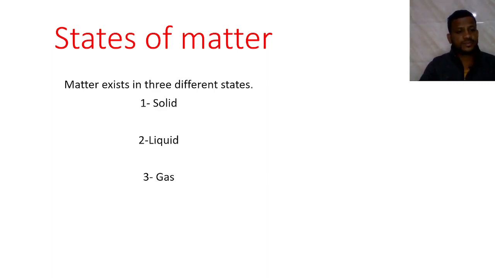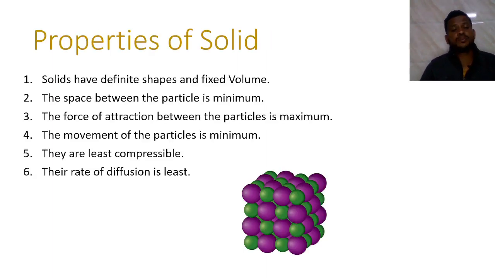And what are the properties of the solid? If you see the first point, solids have a definite shape and fixed volume. It means solids have definite shapes. We can see the shape of solids and we can measure the volume of solids. Bricks have a shape.